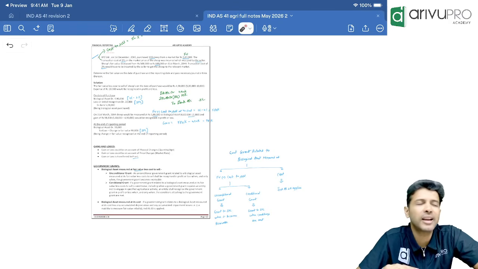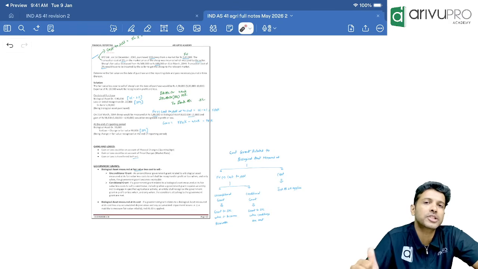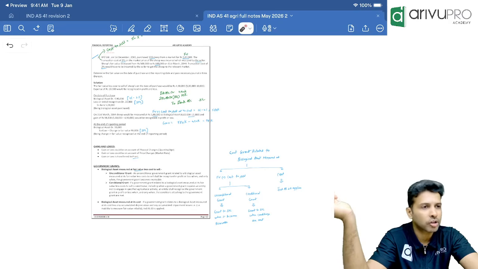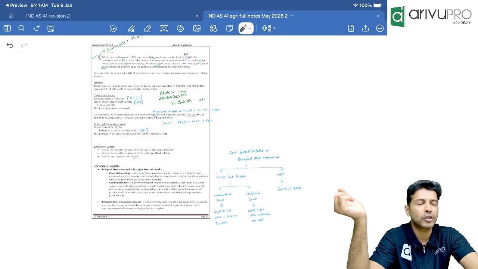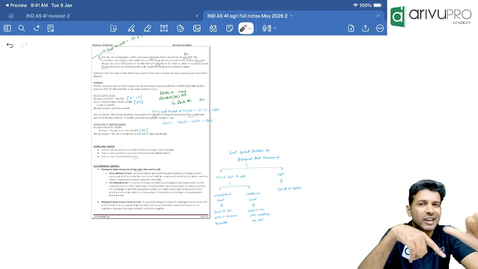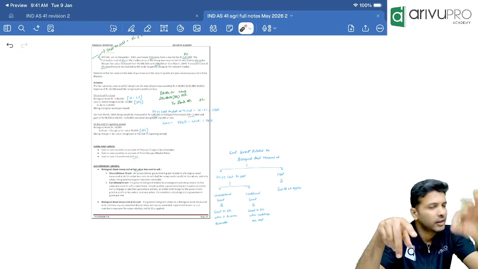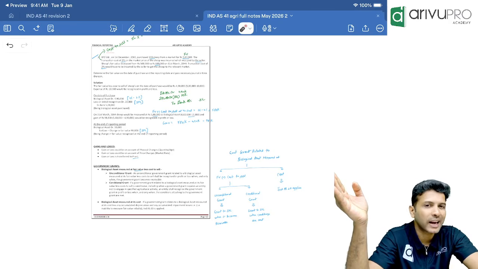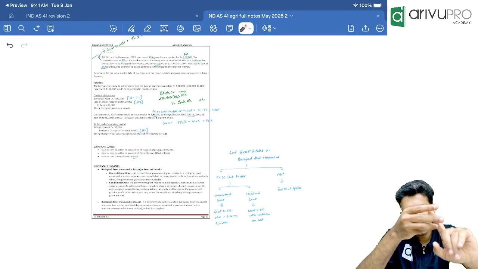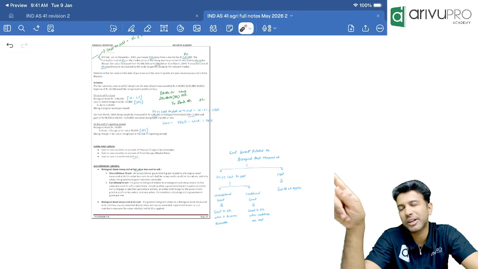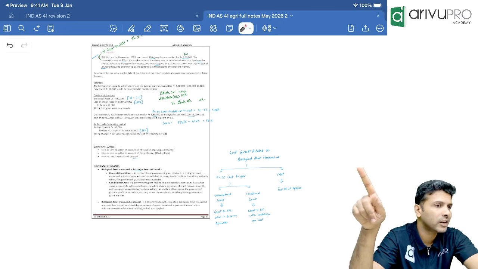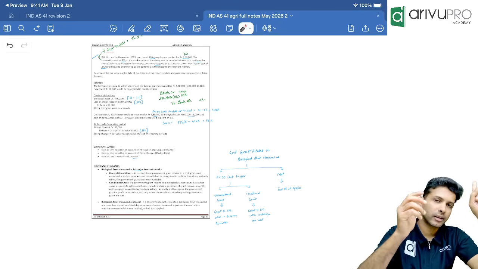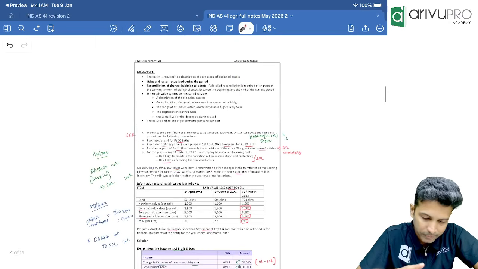Then if you have received any government grant relating to biological asset, first check how the biological asset is measured. At fair value less cost to sell or cost model. If it is measured at fair value less cost to sell, one more question you will ask, whether it's an unconditional grant or a conditional grant. If it is an unconditional grant, recognize the grant in SPL as an income when the grant becomes receivable. If it is a conditional grant, the grant is still recognized as income in SPL only when the conditions are fully satisfied. If the biological assets are measured at cost model, then grant accounting will be as per Ind AS 20.